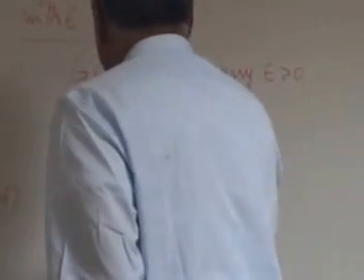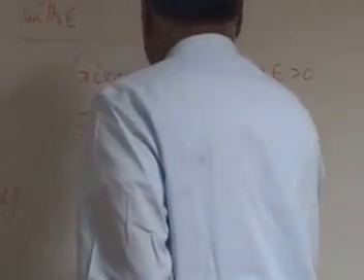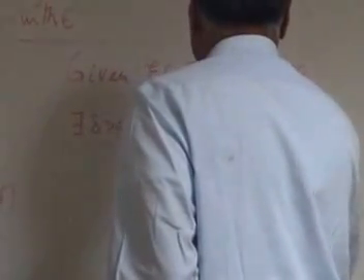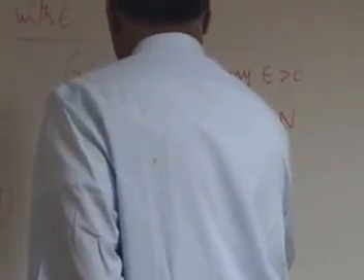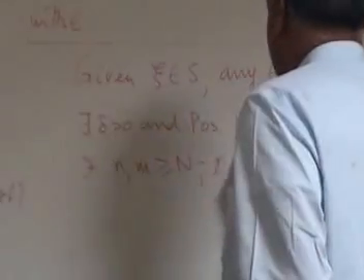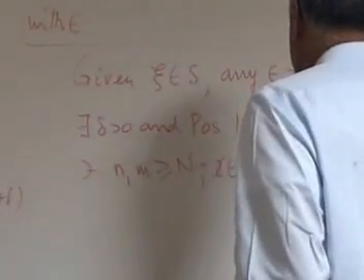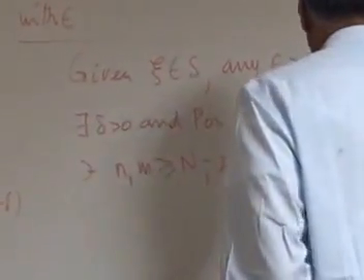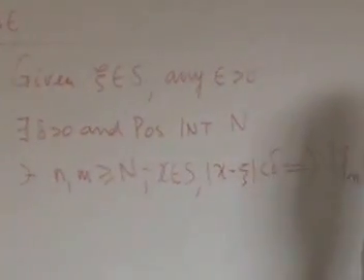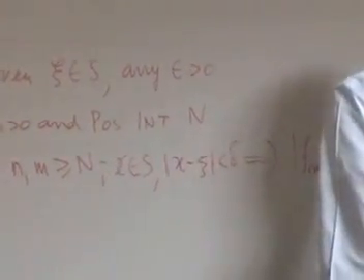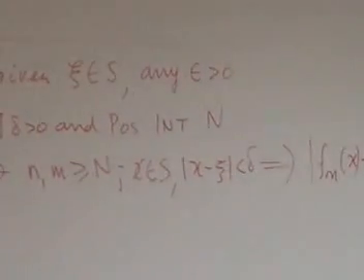There exists delta positive and positive integer n such that for m, n greater than or equal to n, x belongs to S, |x - xi| < delta implies |fn(x) - fm(x)| < epsilon. So what is happening is, here is the point.